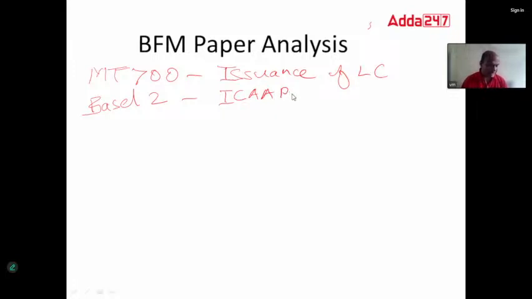Direct and indirect risk, types of risks. Direct and indirect types of risks. This was a Module C question. These are the types of risks, direct and indirect. This was one of the questions.